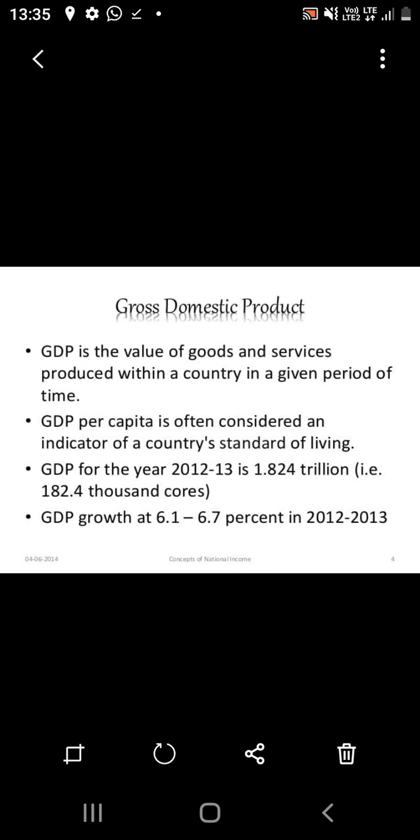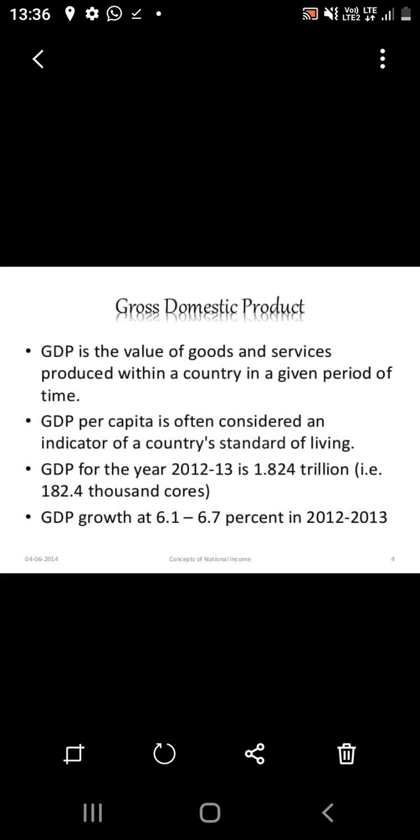At the macro level, the concept of income can be used both as a domestic concept as well as a national concept. When we use the domestic concept, we call it domestic income, and when we use it as a national concept, we call it national income. Both domestic income and national income include four basic elements of factor income: compensation of employees, that is wages, rent, interest, and profit. But there is a difference at this level.